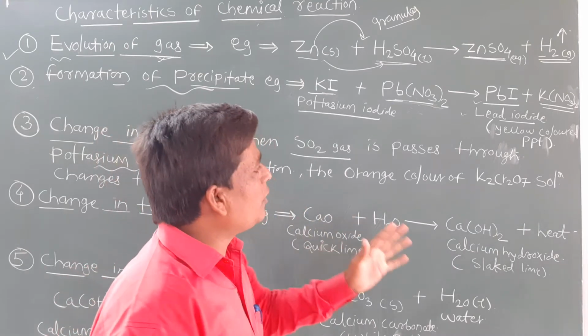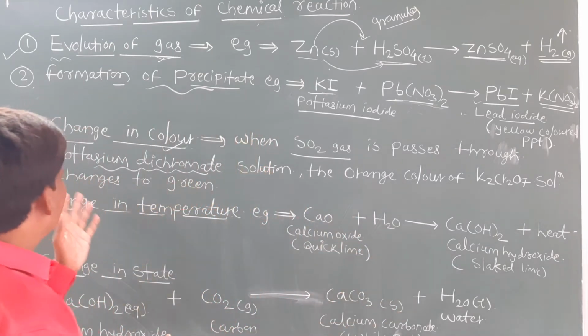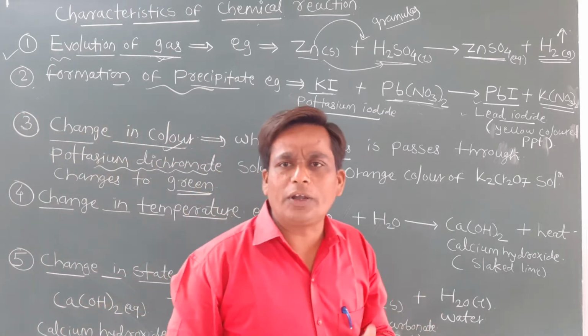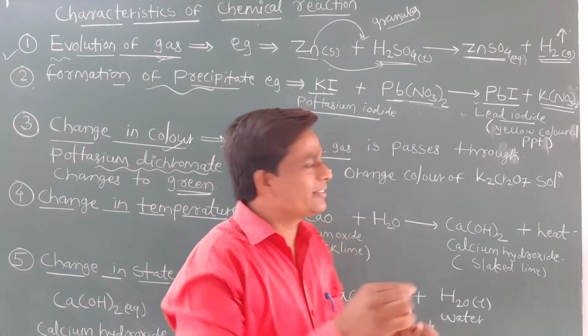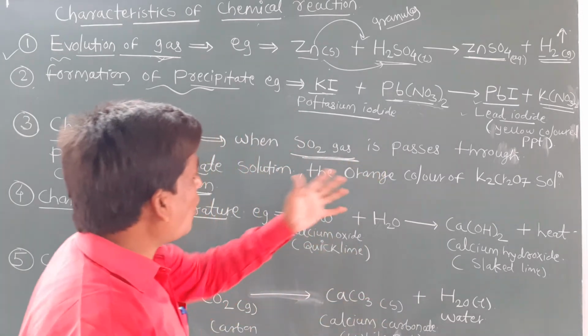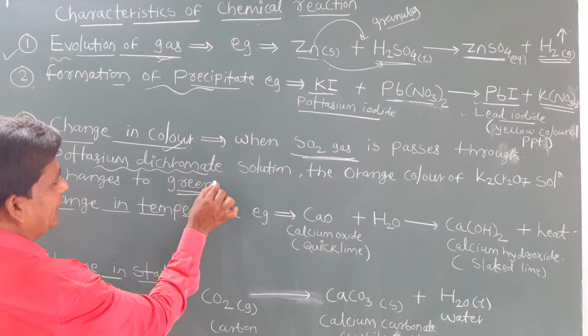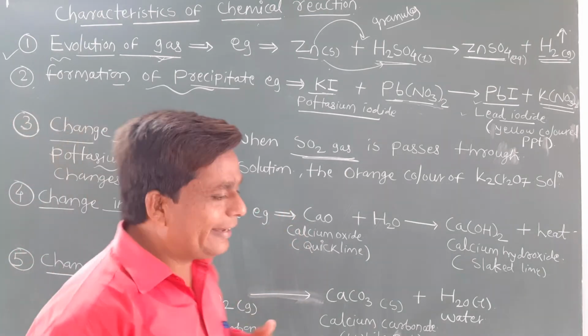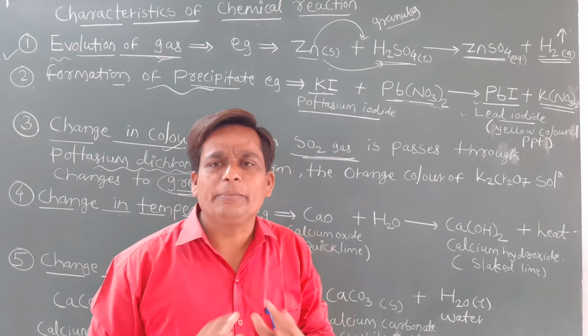Then the orange color of the potassium dichromate solution changes to green. Previously the potassium dichromate is orange in color, and when we pass sulfur dioxide gas through it, suddenly the orange color changes and it forms a green colored compound. So that is the indication of change in color in a chemical reaction.